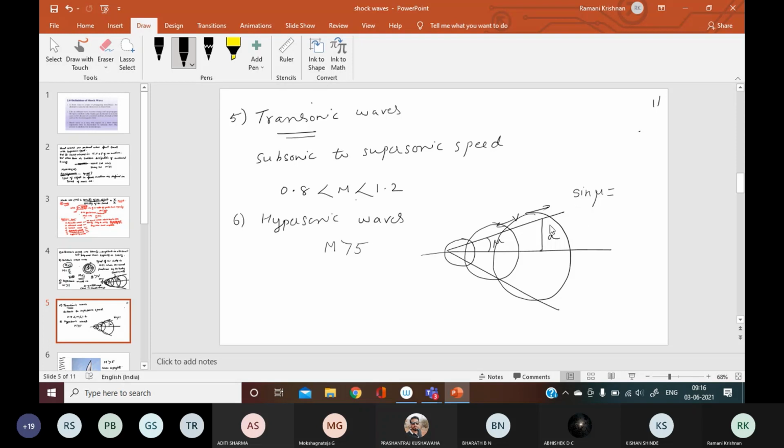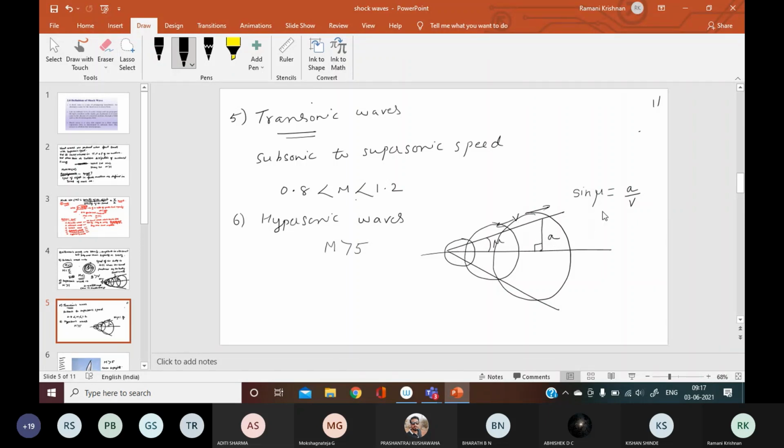If A is the speed of the sound and V is the velocity of the body, what is mu equal to? Sine mu means what? Opposite side by hypotenuse. This is 90 degrees. So what is sine mu? What is the opposite of the mu angle? Sine mu is, my God, this class is sleeping. See, sine mu is opposite side by hypotenuse, so A by V.